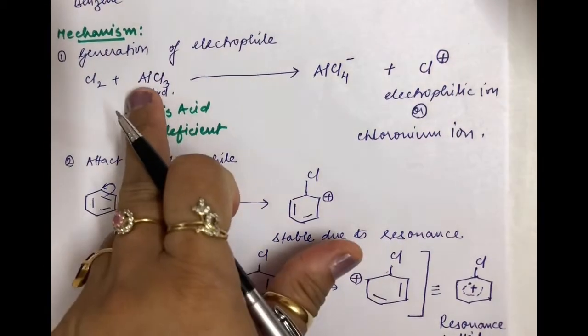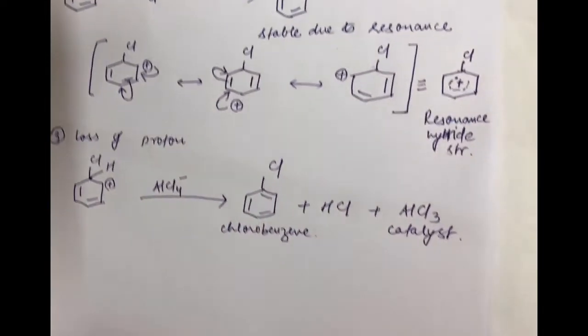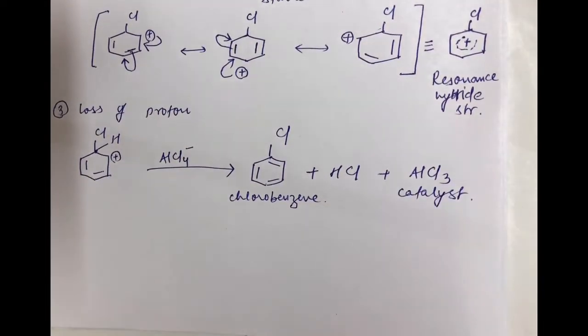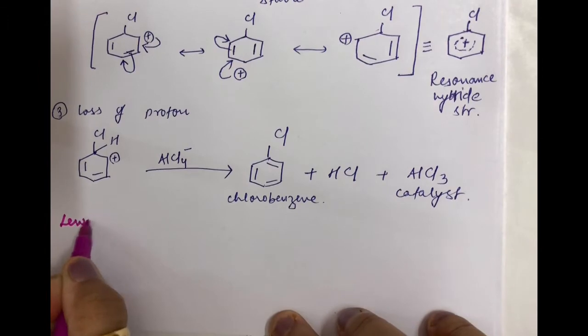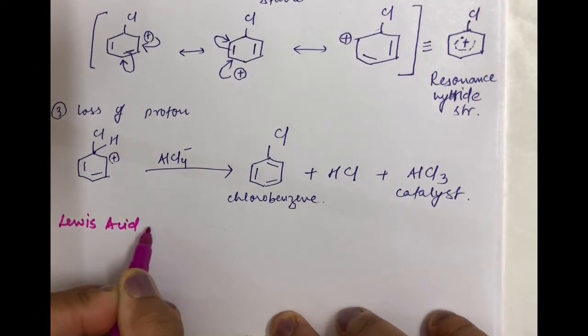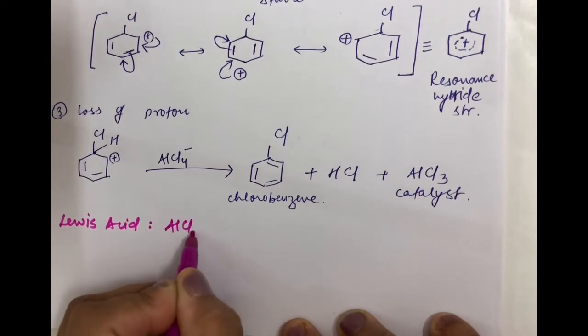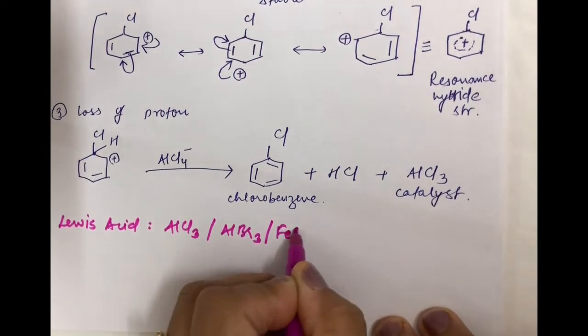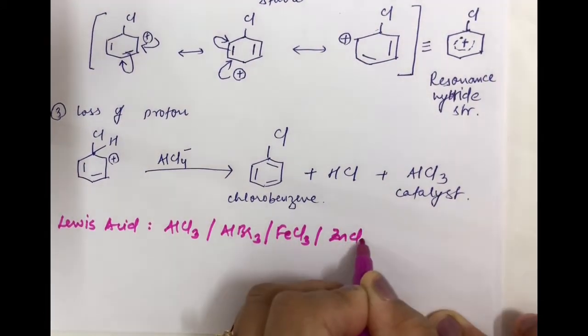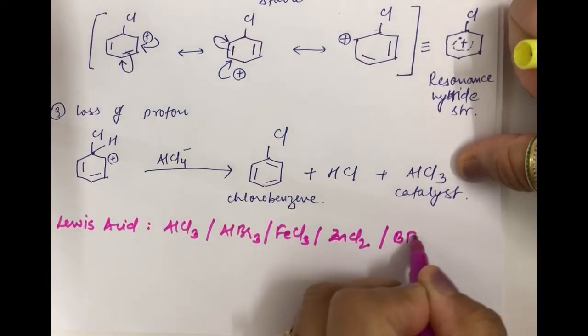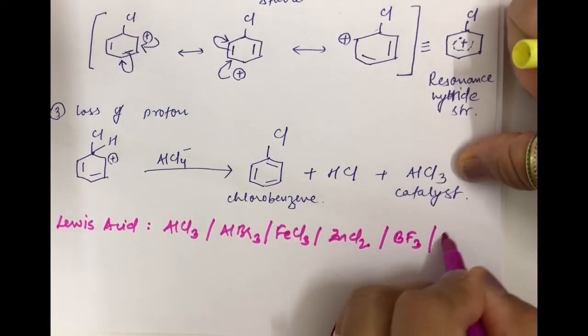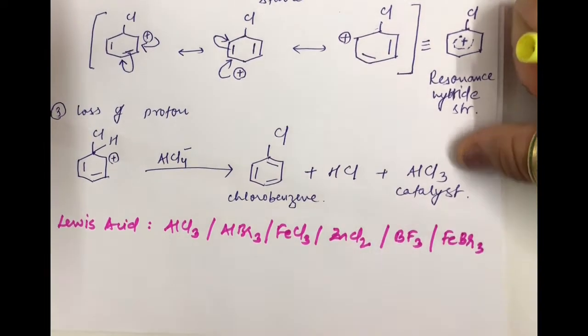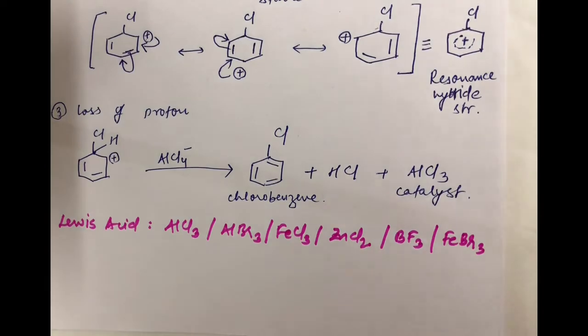Now you can use any Lewis acid, students. Here I said Lewis acid, anhydrous AlCl3 we have used. We can use any, there are many. So let me name a few of the Lewis acids for you. Let us make a note of certain Lewis acids which you can take in this reaction. You can take AlCl3, which I already told. You can also take AlBr3, FeCl3, ZnCl2, BF3, FeBr3, etc. All these you can take as your Lewis acid behaving as your catalyst.